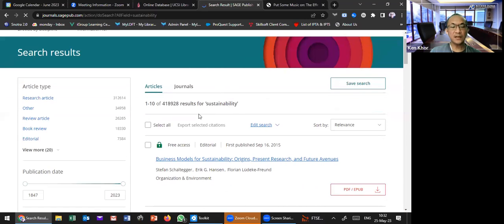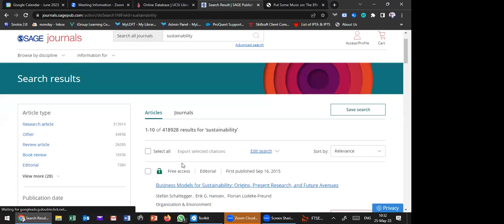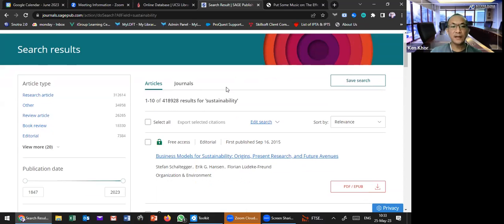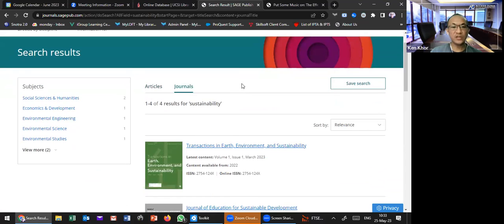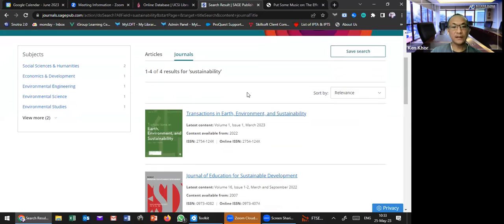So you can see there's a lot of articles talking about this sustainability. Then maybe we can check the journal's name. For journal's name also, they have 4 journal titles that have this keyword, right?